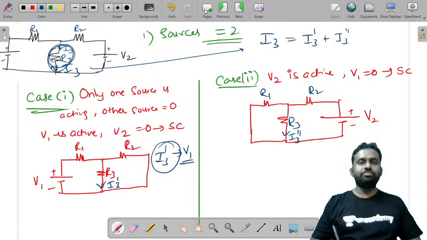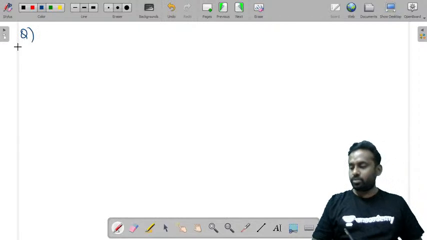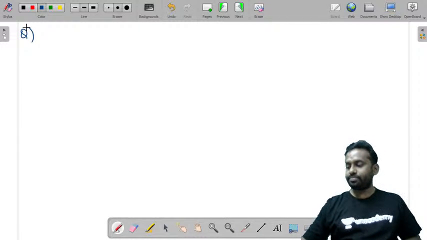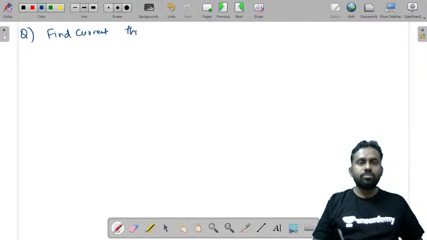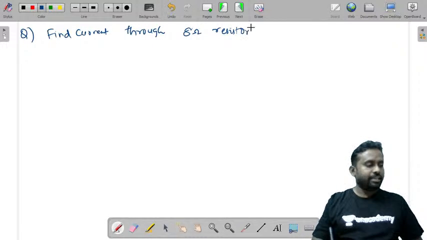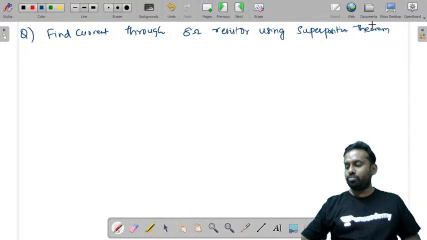I am taking one question from one of the standard textbooks, and let us find the response. The question here is: find the current through the 8 ohm resistor using the superposition theorem.